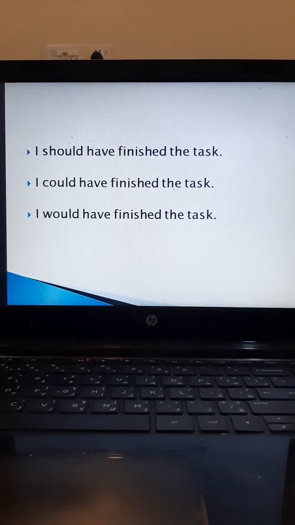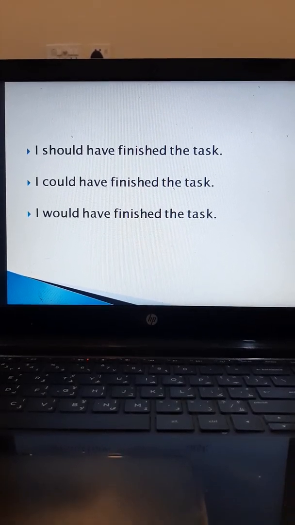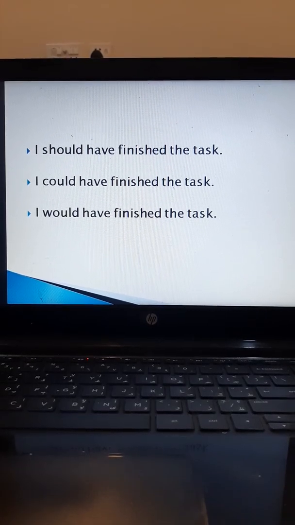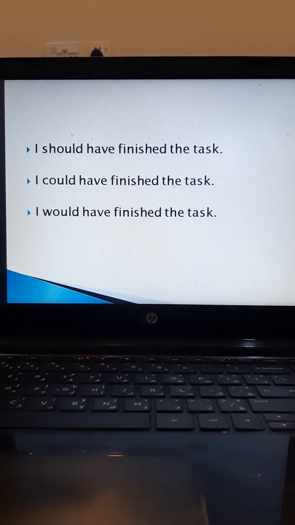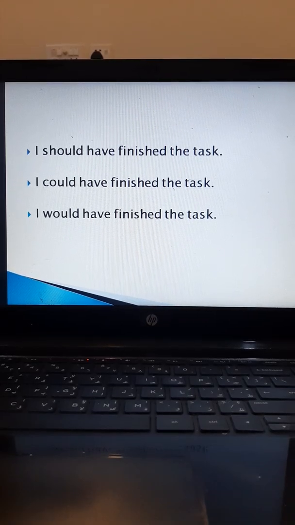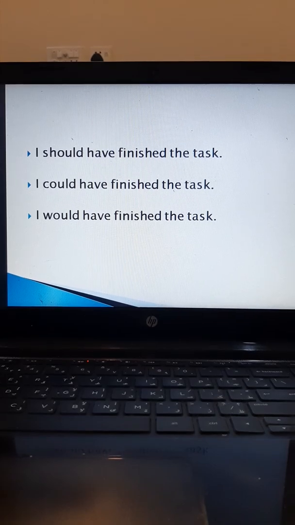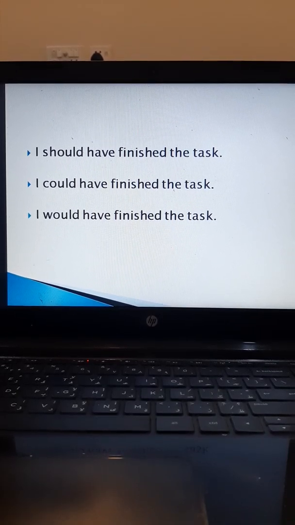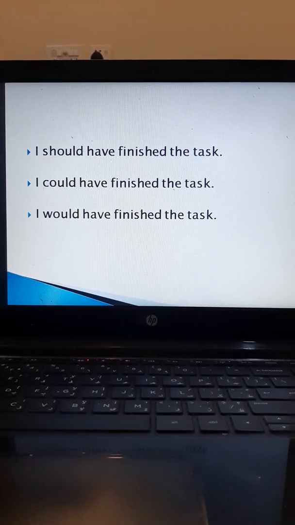Now, let's look at the first one. I should have finished the task. Now, should is indicating that it was some obligation which was not fulfilled, and there is a feeling of regret. And if I talk about number two, I could have finished the task. Now, again, it is some past possibility, but the speaker chose not to do it. And therefore, the task is not done.